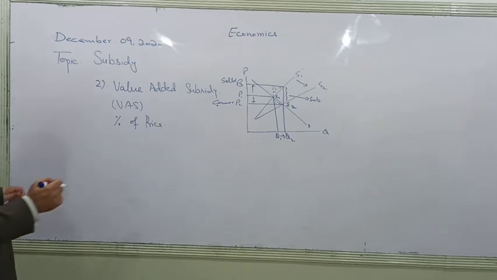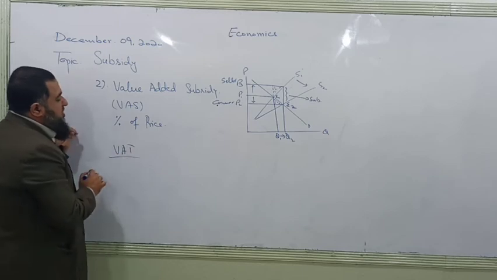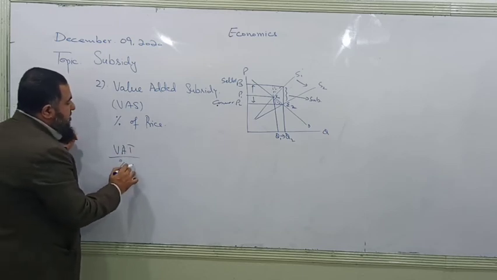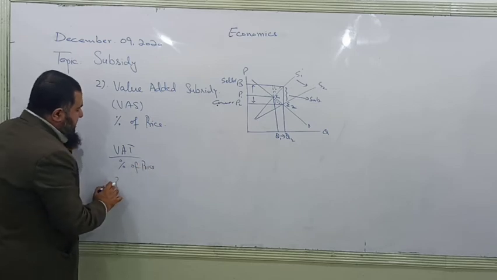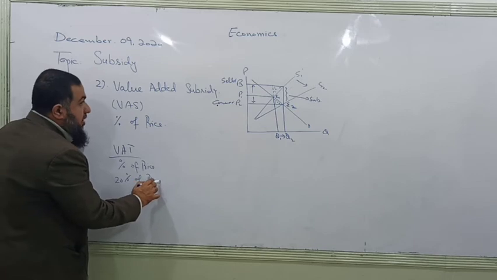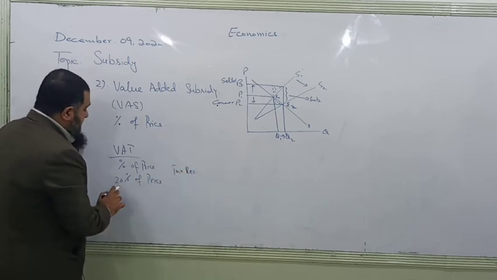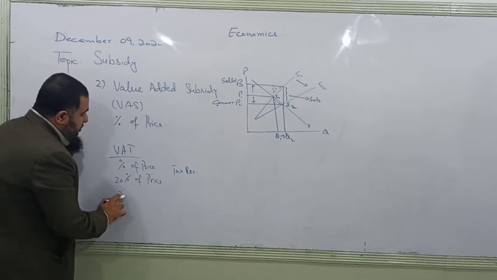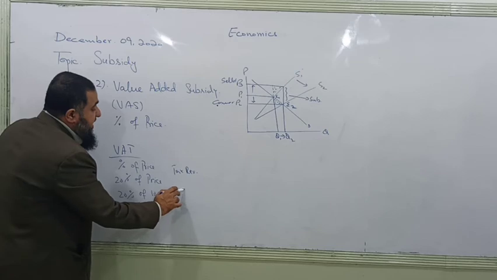So yesterday I was talking about value added tax, which is a percentage of price. I said 20% of price. How much will be the tax revenue? If we say 20% of 100, how much is the tax revenue?